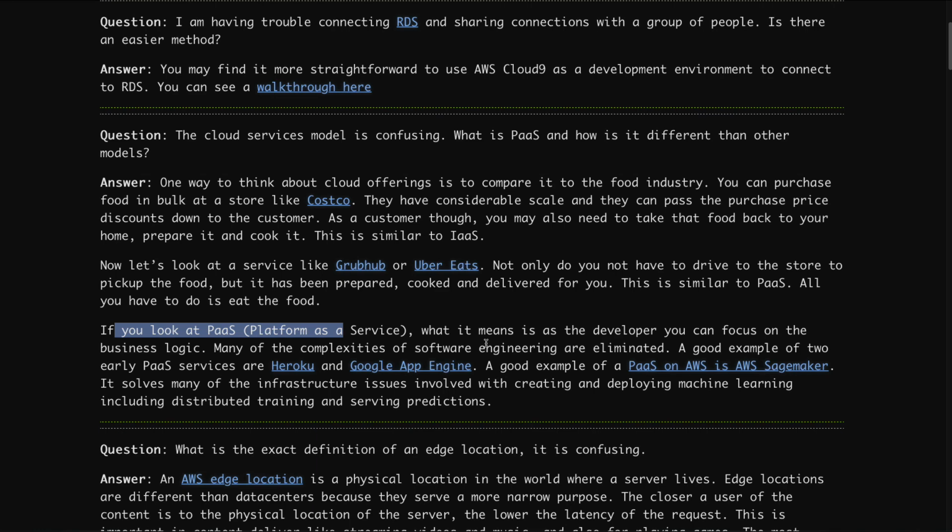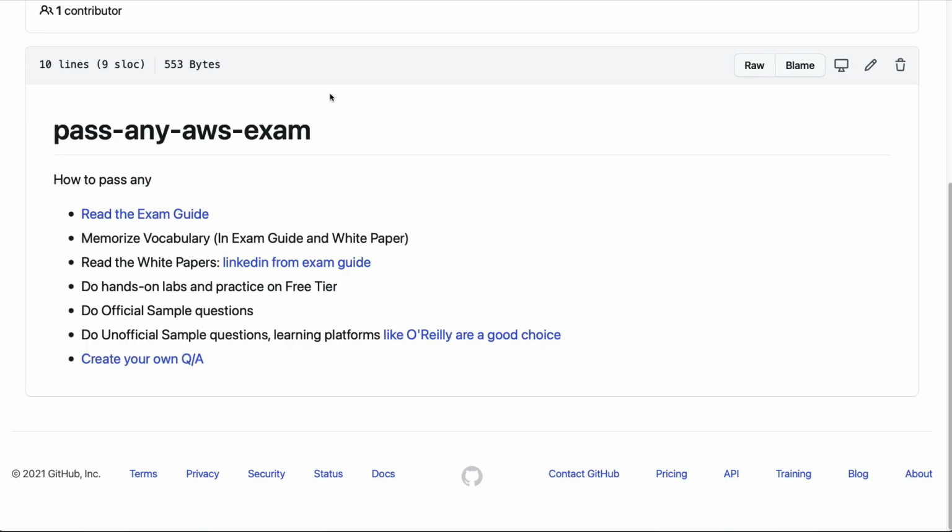So in a nutshell, it's really important to make sure you have a comprehensive list of strategies to pass the exam. Read the exam guide, memorize the vocabulary, read the white papers, do hands-on practice, then do the official exam guides, also do the unofficial sample questions, and then finally create your own Q&A. If you do all those things, you can pass any AWS exam.